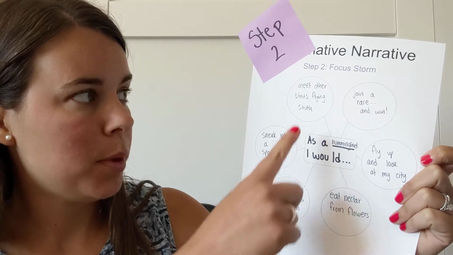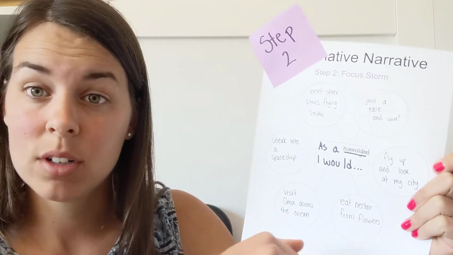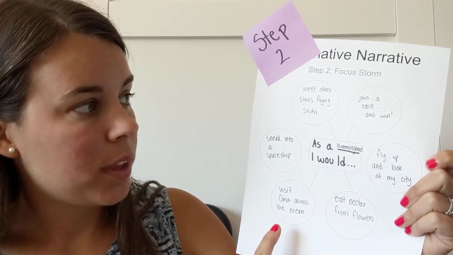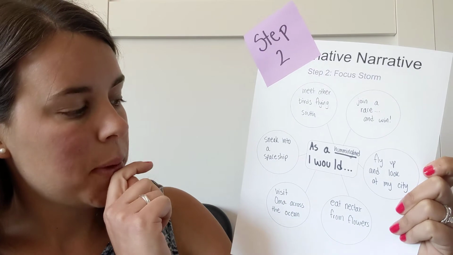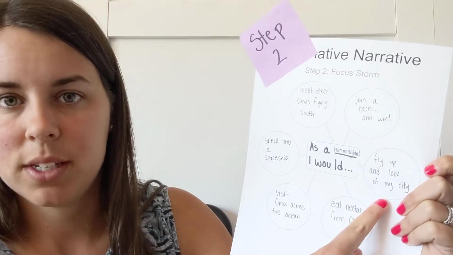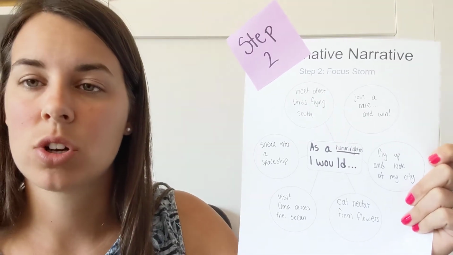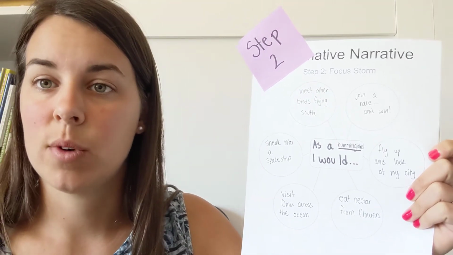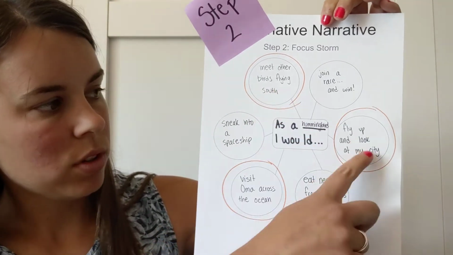And then maybe this one, meet other birds flying south. Maybe I could do that after, right? So I have 1 idea, 2 ideas. Maybe the first thing I'll do is fly up and look at my city. So those are the 3 things that I'm going to circle. Go ahead and circle your 3 things that you want to write about. So here are the 3 things that I've circled.